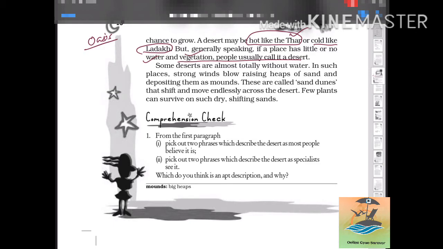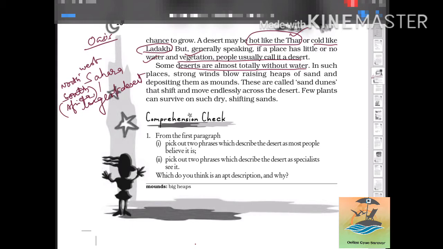Some deserts are almost totally without water. We can take the example of the Sahara, the largest desert of the world area wise. It is in Africa, or more appropriately in the northwest part of the African continent. In such places strong winds blow.